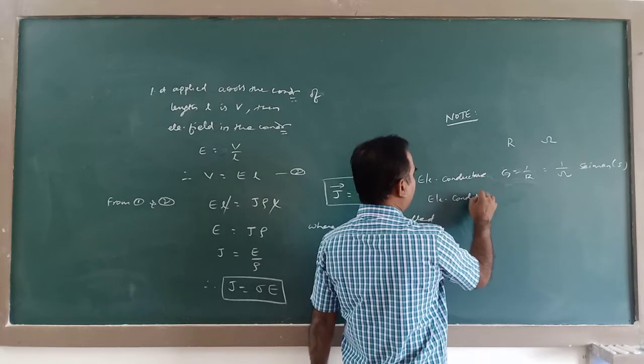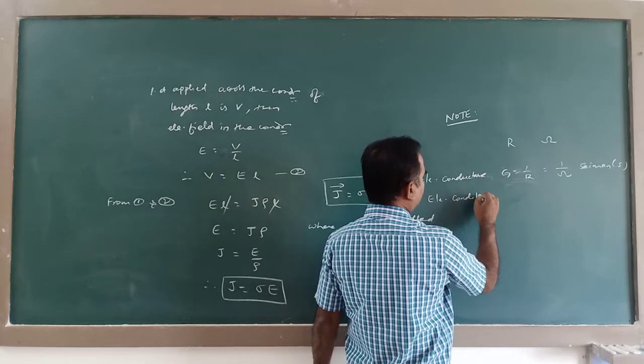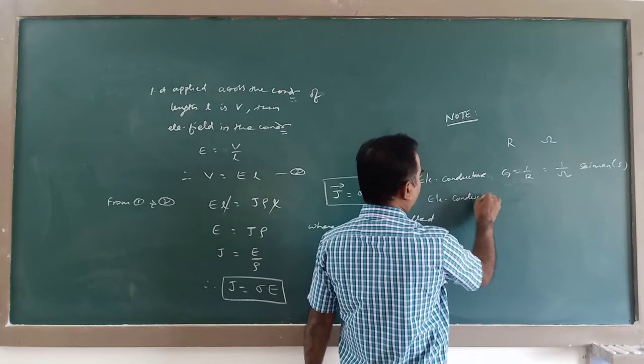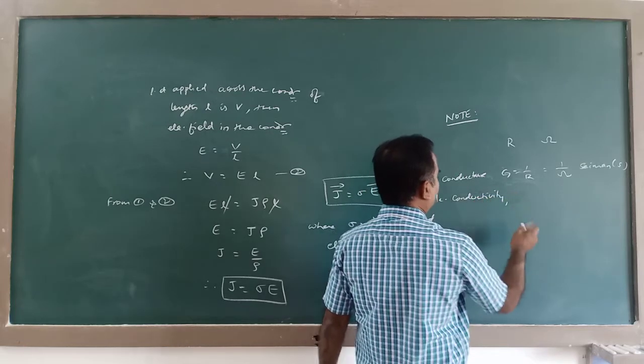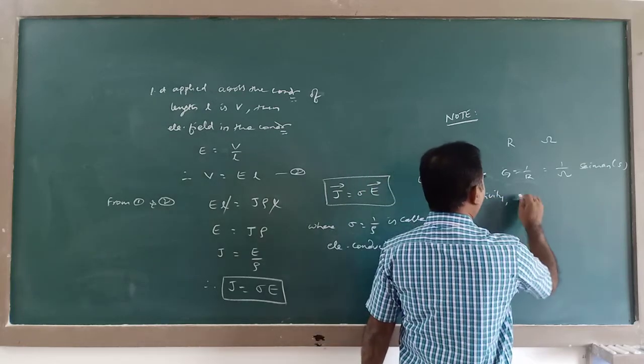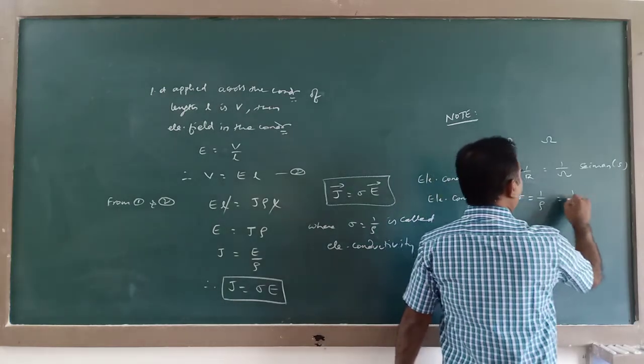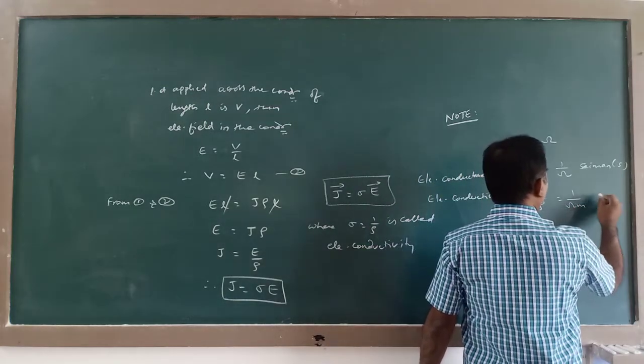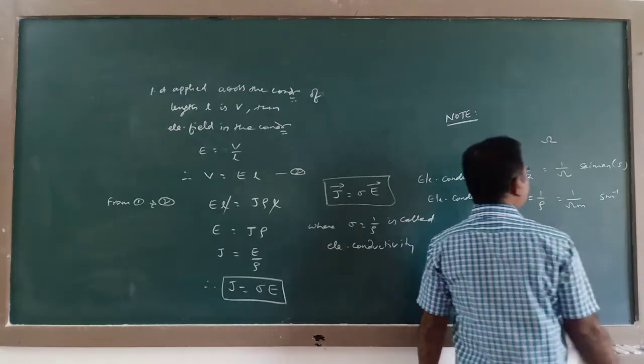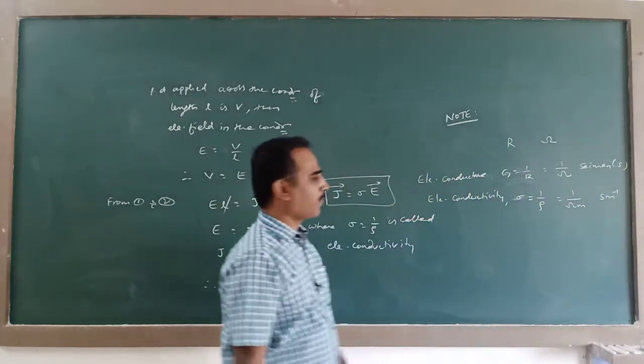Electrical conductivity sigma is equal to 1 divided by rho. So 1 by ohm meter, so it is Siemens per meter.